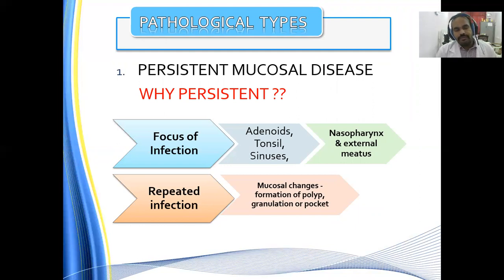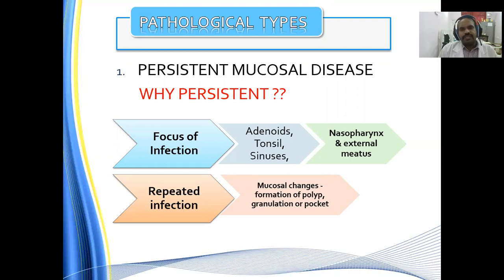So the focus of infection for the persistent mucosal disease will be in the adenoids, tonsils, and sinuses. Especially in children who are at the risk of developing chronic secretory otitis media, if there is adenoid enlargement, or tonsil enlargement, or the patient is having coexistent sinusitis, they all will act as a nidus for this infection to develop. So this leads to persistent infection in the nasopharynx, and the external meatus also plays a role.